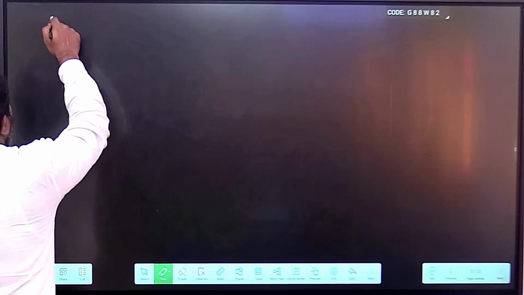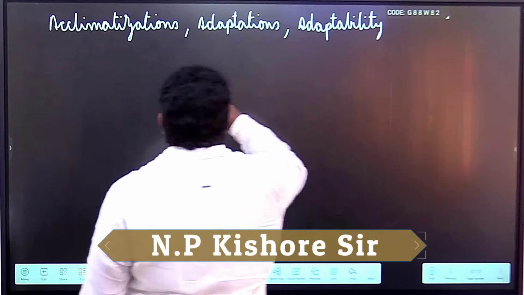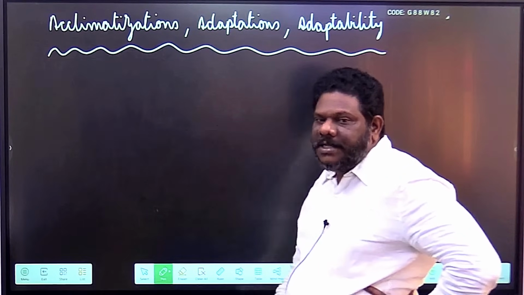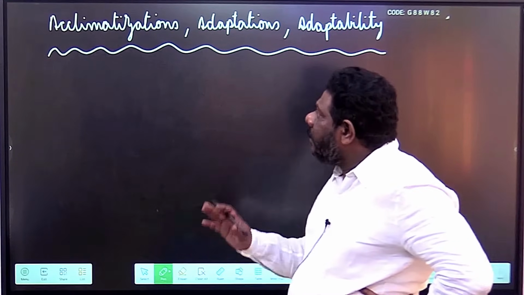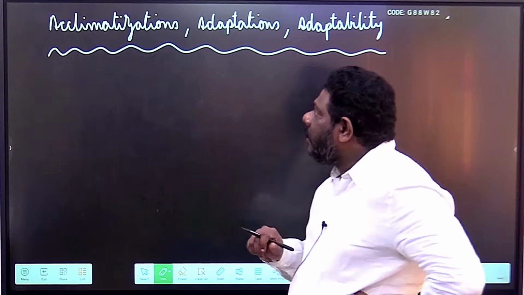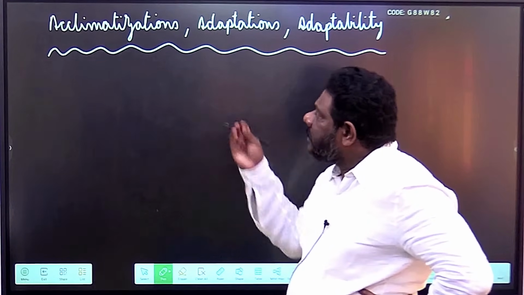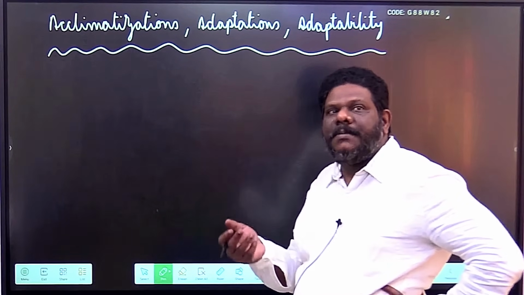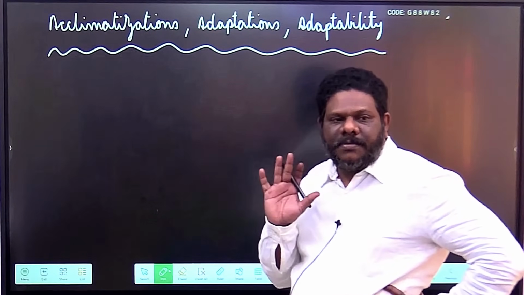Next one is acclimatizations, adaptations and adaptability. See, acclimatizations are temporary changes that occur in the body, and in these temporary changes there is no change in the genetic structure of the organism. These acclimatizations last for only a brief period of time, and even for them to occur it only takes a brief period of time.